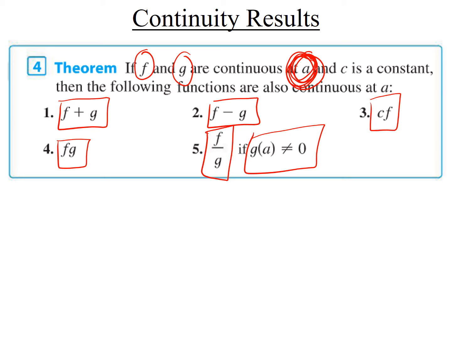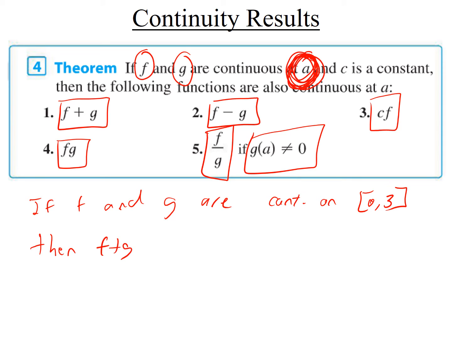This result is only talking about one number at a, but it can be generalized to any interval. So, for example, if f and g are continuous on, let's say, 0 to 3, then f plus g is continuous also on 0 to 3. So this is how you deal with more complicated functions. If you've got a function that's built up of adding, subtracting, multiplying, dividing, or a number in the front, you can argue that it's continuous from this result. We'll give you another quick one here.